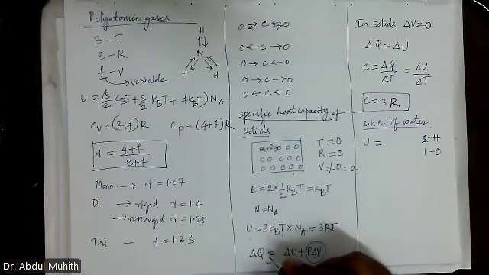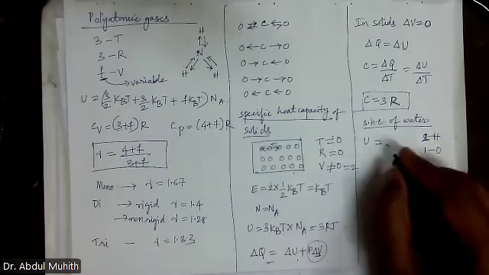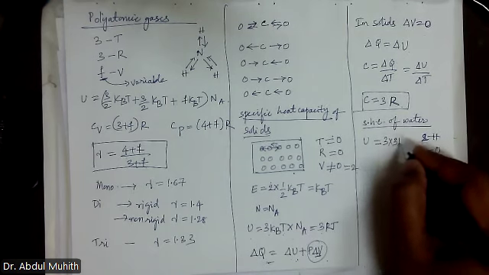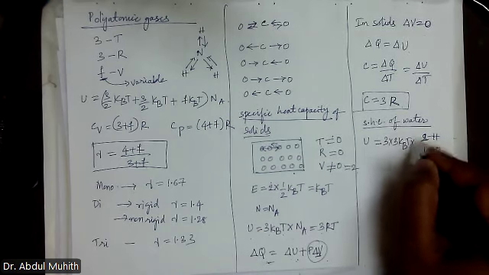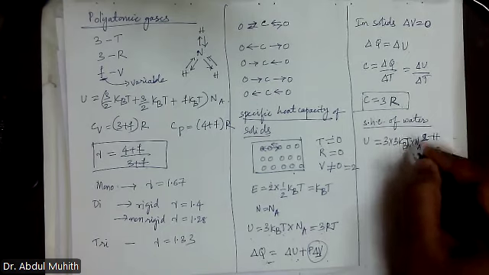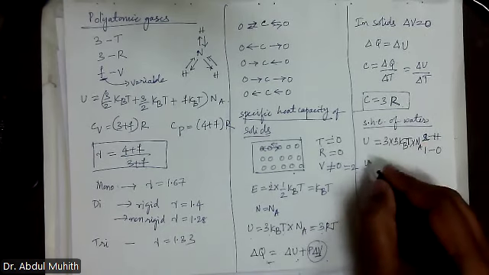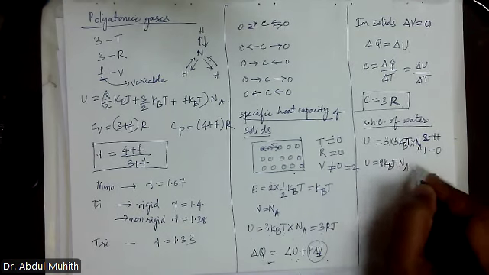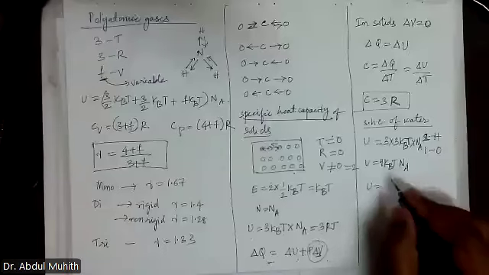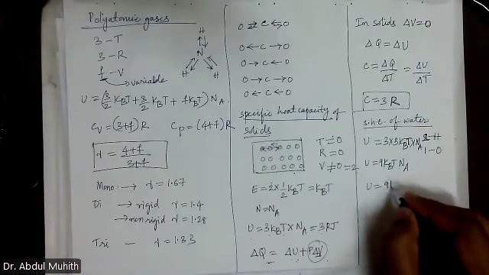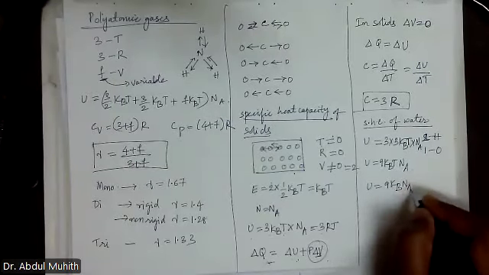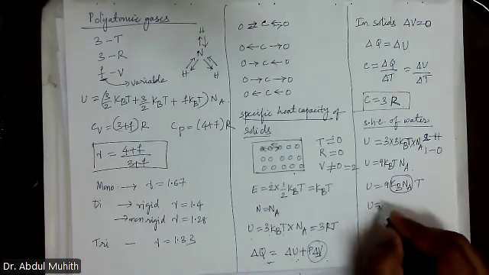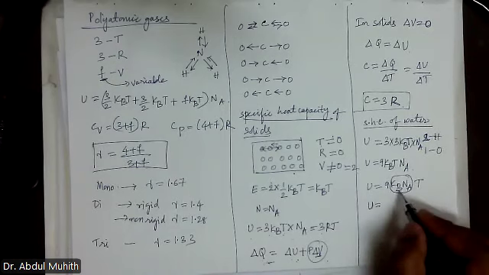So U is equal to 3 into 3 kBT into Na. So that is equal to how much? 9 kBT into Na. But what is kB into Na? What is kB into Na?